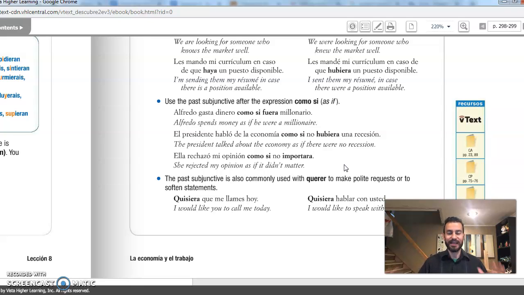And finally, the last use that is not really the big focus here, but it's when you want to say I would like as a substitute of me gustaría. So you can use the verb querer in the past subjunctive and you can say quisiera. Quisiera que me llames hoy. And this is the one exception where you can have present tense here and past tense here because it's being used as me gustaría. It's like saying me gustaría que me llames hoy, me gustaría hablar con usted. So instead of saying me gustaría, you can say quisiera.